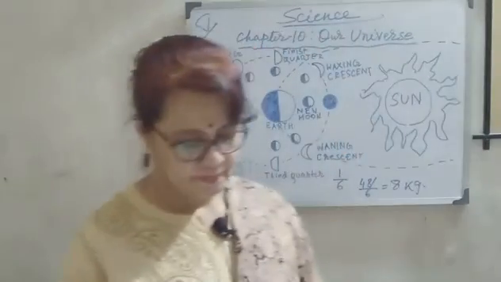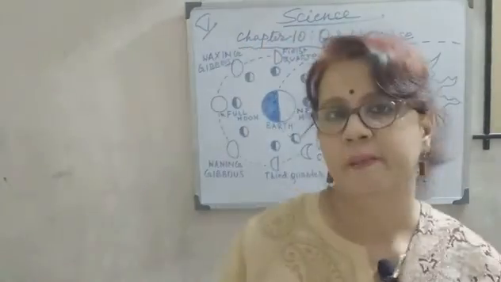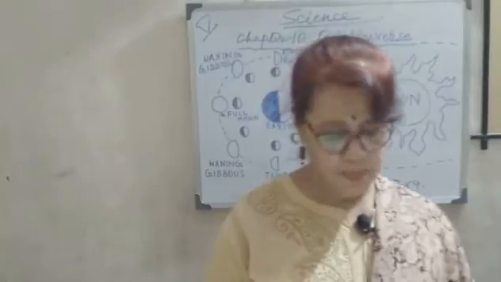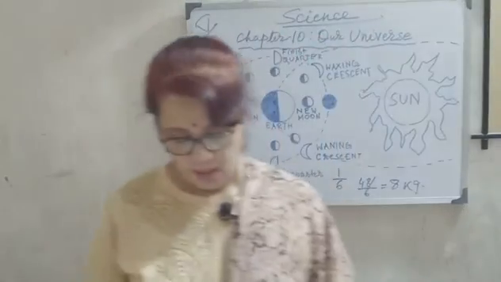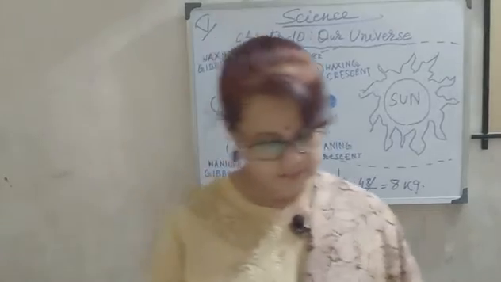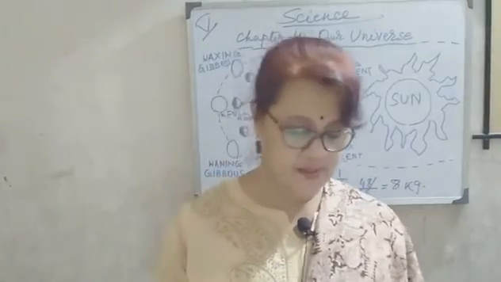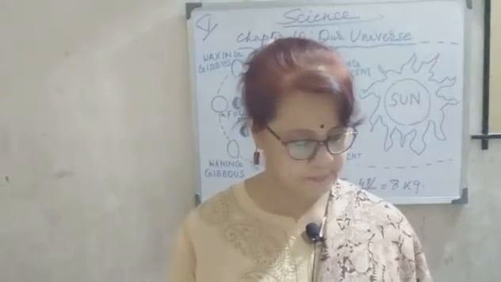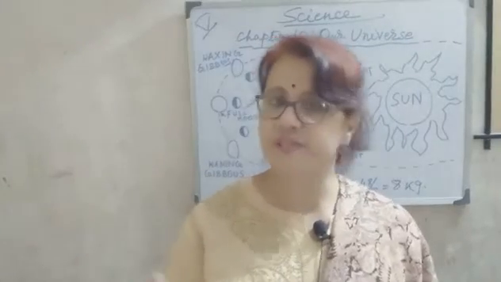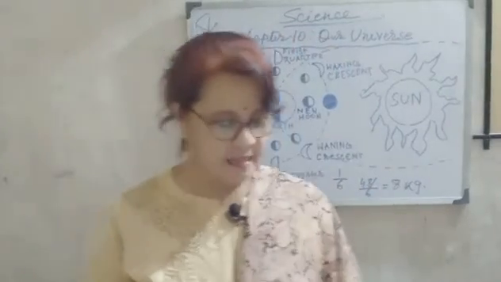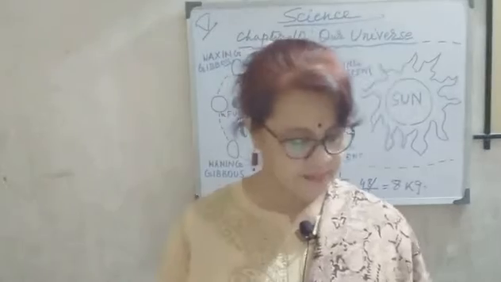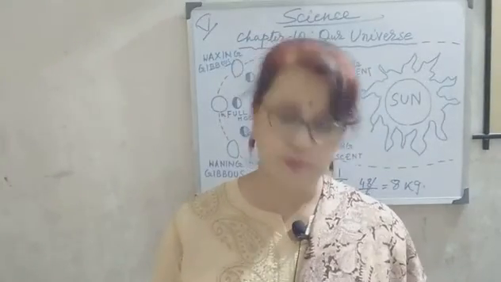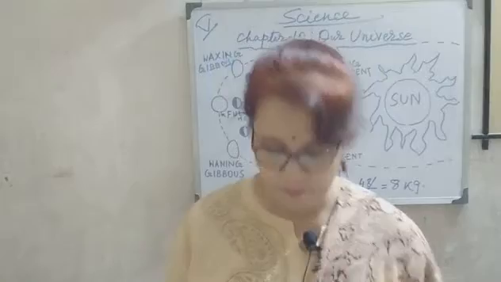And you know, every day the moon looks different when viewed from the earth. The different appearances of the moon are called phases of the moon. As the moon always reflects the sun's light and orbits the earth, different parts of the moon get light from the sun and we see different shapes of the moon.